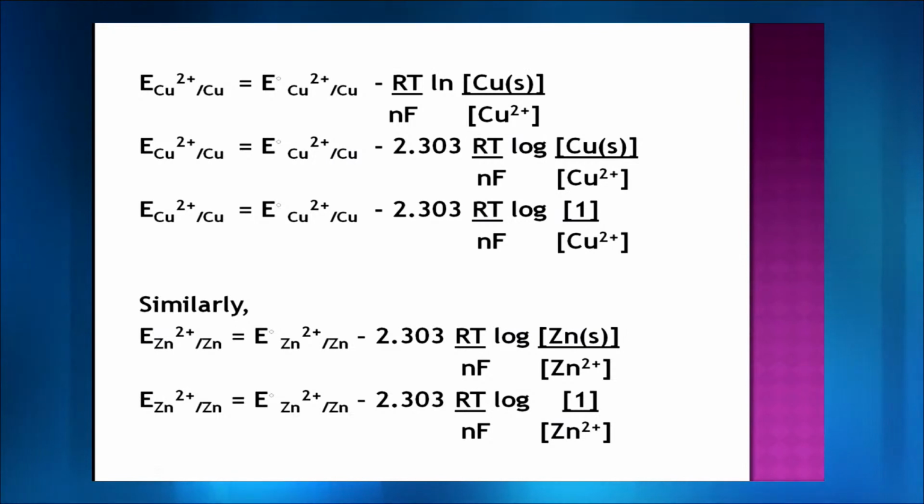In chemistry, we do not simply apply log. We have to apply the natural log, represented as ln. Since we cannot solve the natural log directly, we have to convert it to base 10, or what you call log. Whenever you convert it to log, you have to introduce a factor of 2.303.